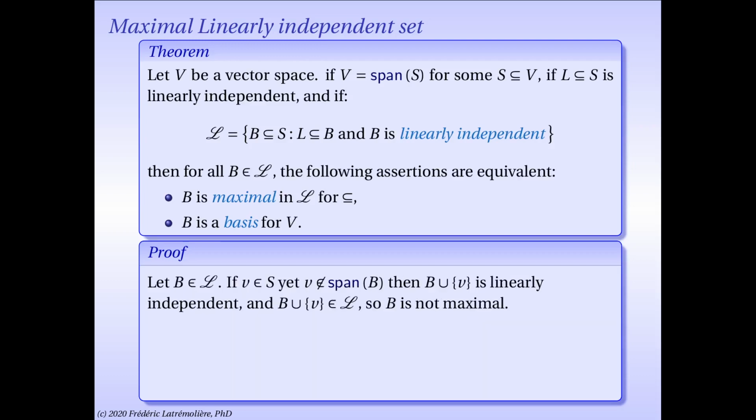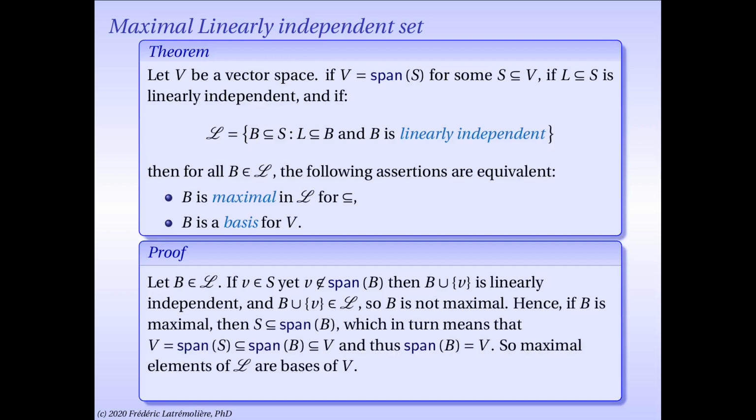If B is an element of script L, then B is linearly independent. If I pick in particular a vector in the spanning set S, we'll call it V, and V is not in the span of B, so B doesn't span everything, then I know that B union the singleton V must be linearly independent by this result that I just quoted. But then it means that B union the singleton V must be in script L. But then that means that B is not maximal, because you found a set that contains B and yet is not equal to B in that collection script L.